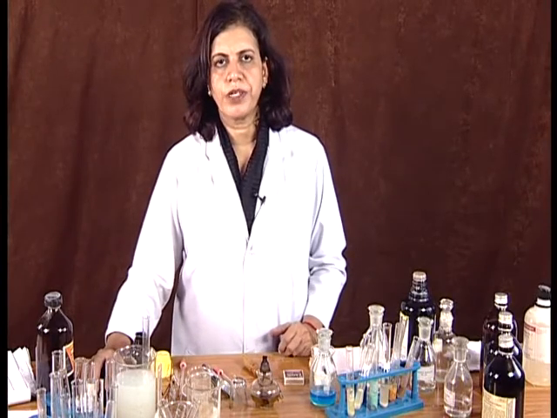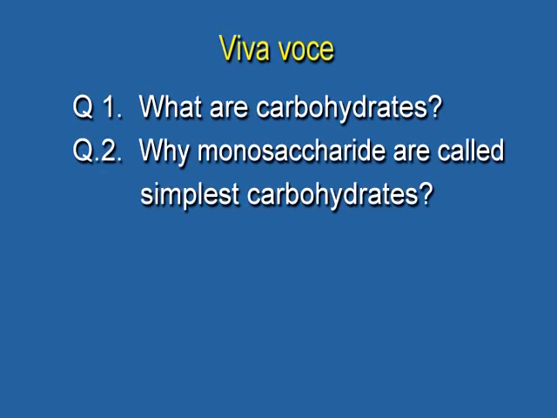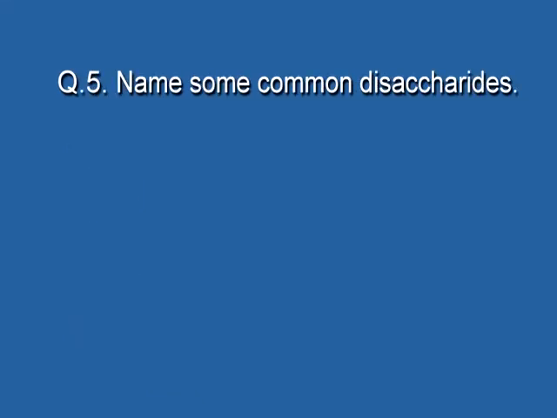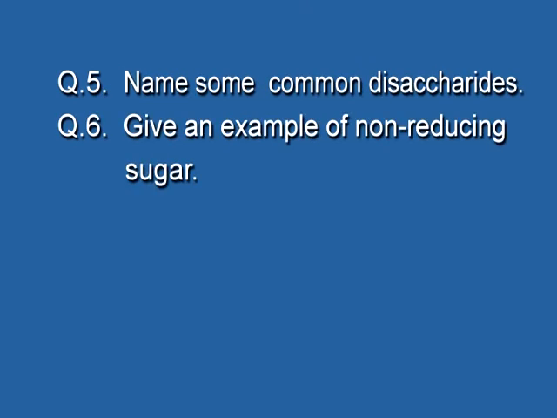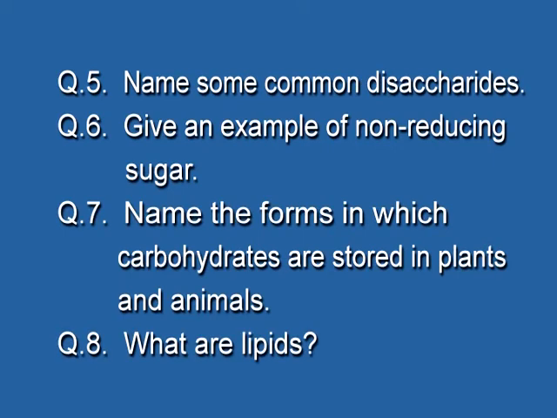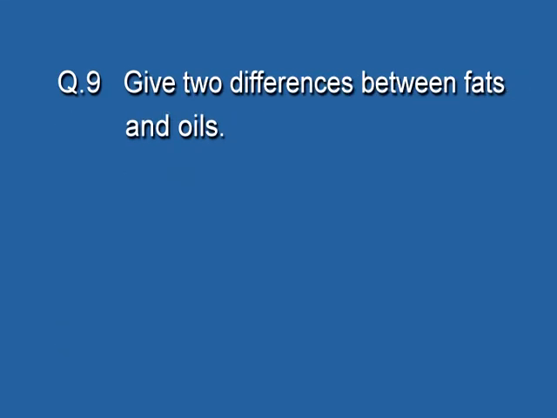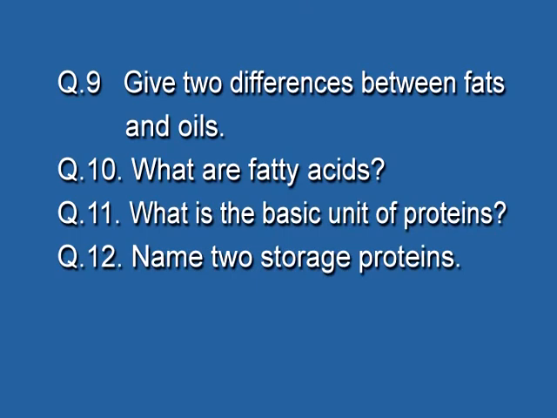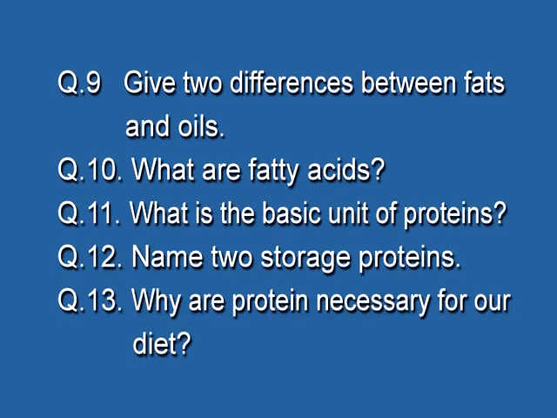Now there are some questions for you, children. What are carbohydrates, why monosaccharides are called simplest carbohydrates, what do you understand by term sugar, what do you know by reducing sugar, name some common disaccharide, give an example of non reducing sugar, name the forms in which carbohydrates are stored in plants and animals, what are lipids, give two differences between fats and oils, what are fatty acids, what is the basic unit of protein, name two storage proteins and why proteins is necessary for our diet. So this is all about today's practical.